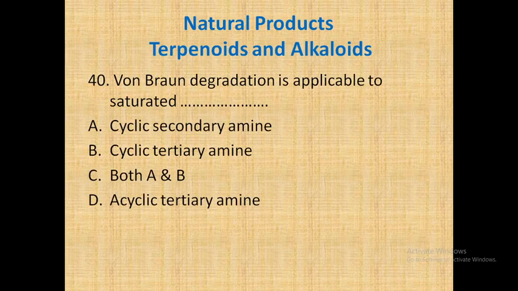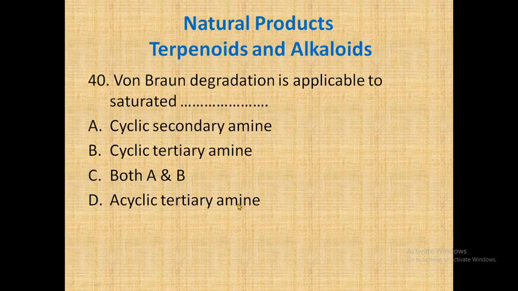And now the next question: von Braun degradation is applicable to saturated dash dash. One of the important questions. Von Braun degradation is also used for the determination of cyclic amines. But which cyclic amines: option A secondary cyclic amine, B tertiary cyclic amine, C both A and B, or D acyclic tertiary amine.